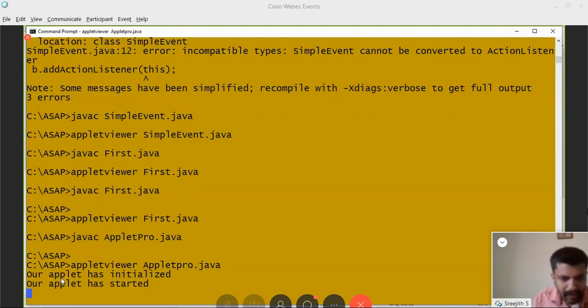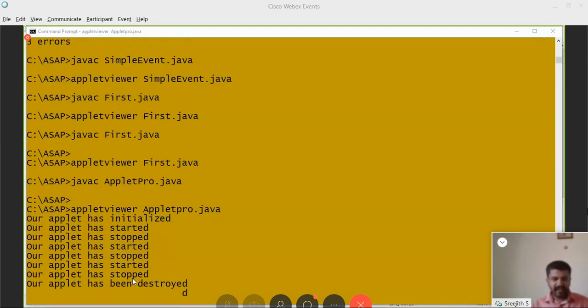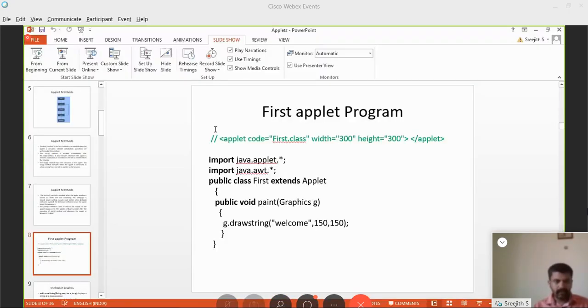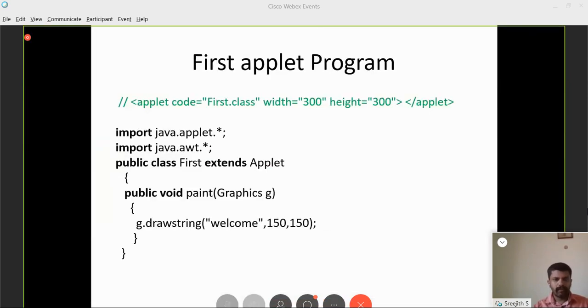Okay, so whenever the applet starts, initially the init method is called, followed by start. When I minimize, the stop method is called. When I maximize, the start method again. When I close it, the stop method is invoked again, followed by the destroy method.